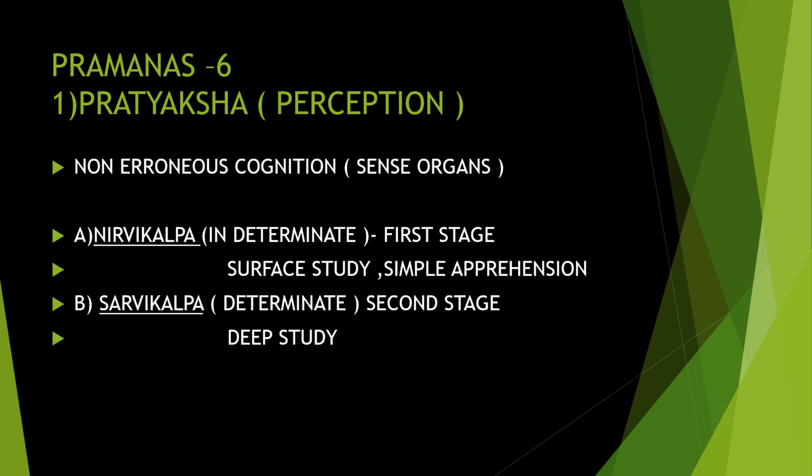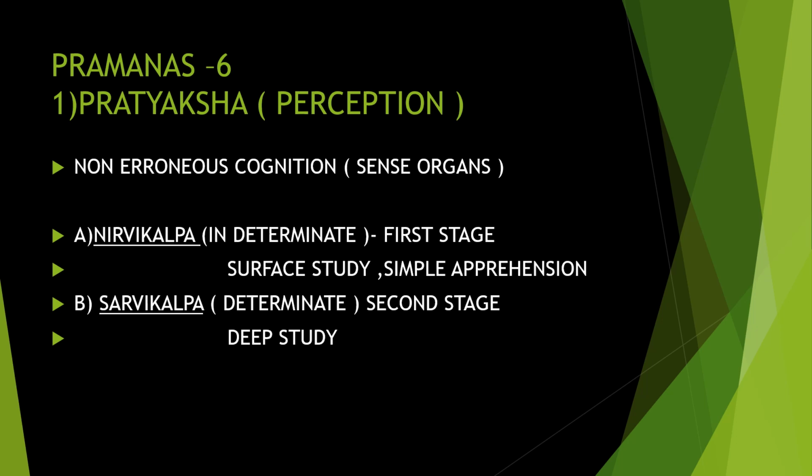Non-erroneous cognition means we are using the sense organs, all five sense organs, to understand the direct knowledge from the matter. Okay, so it is of two types. One is nirvikalpa. Nirvikalpa is a Sanskrit word and it means indeterminate. Indeterminate means the first stage, or surface study, or simple apprehension. We just see it and understand it. That is what we call nirvikalpa.